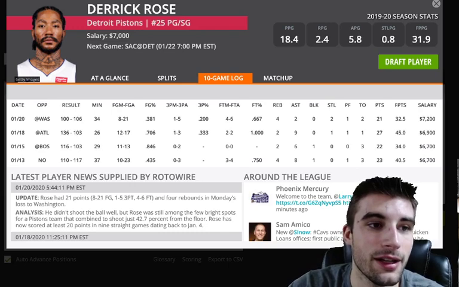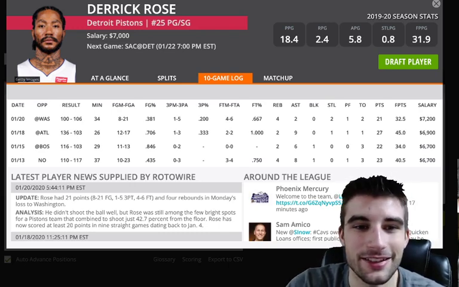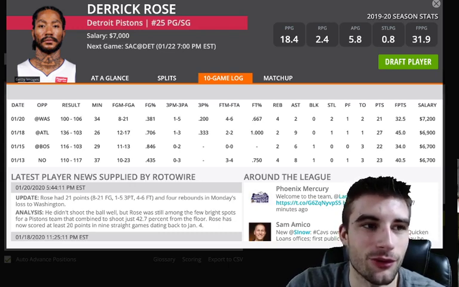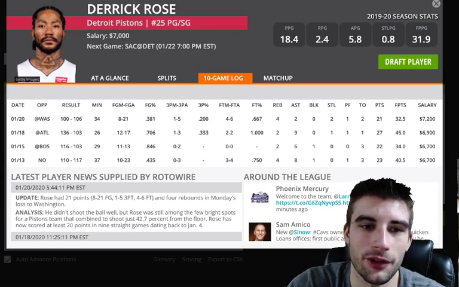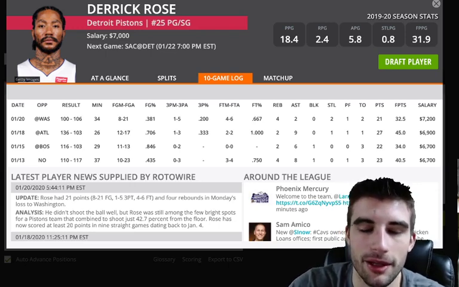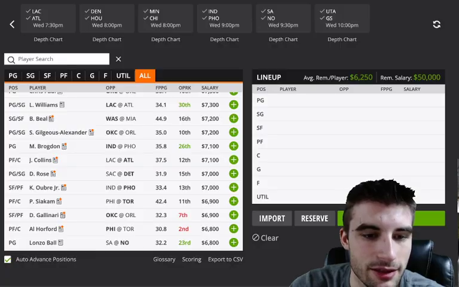If Drummond's out, he's at over 1.4 points per minute and near a 36% usage rate. And it's a good matchup versus Sacramento. They do struggle versus guards. It's going to be a slow-paced game, but D Rose's numbers are too good to ignore with Drummond off the court and just in general, really. So he's been playing very well. 7K is not a bad price for Derrick Rose. Certainly look his way in GPPs.